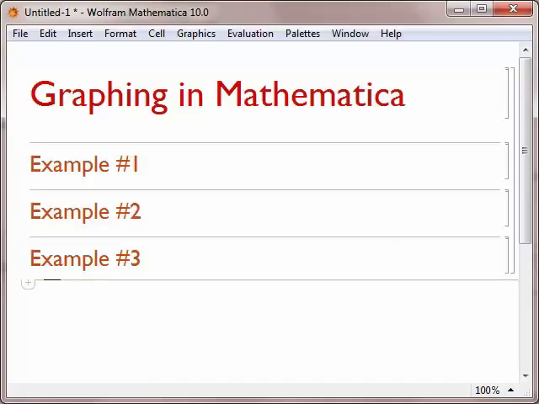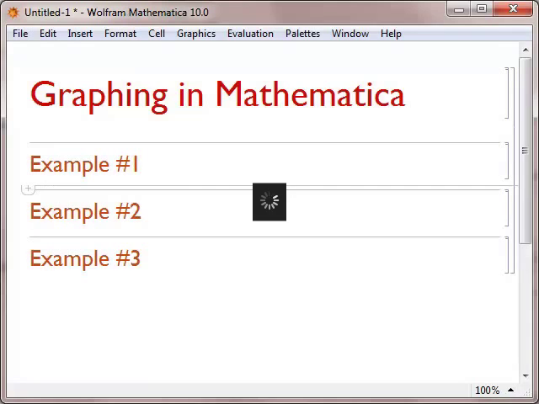I encourage you to open Mathematica on your computer and follow along with these steps as we go through the tutorial. In order to create a graph, we need to enter the section cell. So here I'll go just beneath example number 1, and I'll move my cursor until it makes a horizontal cursor bar. And if I click there, we'll get what's called the cell insertion bar. That large horizontal line is a cell insertion bar, which means that we're ready now to enter a command.